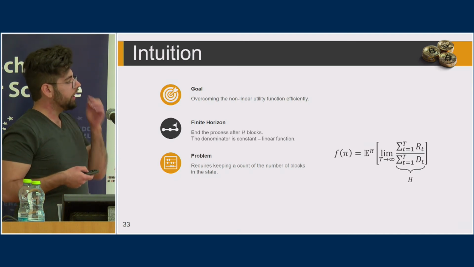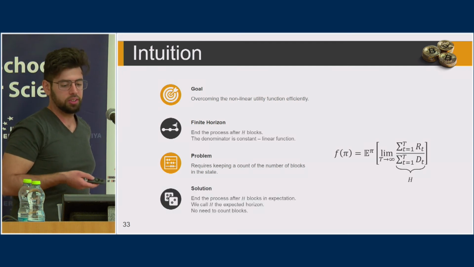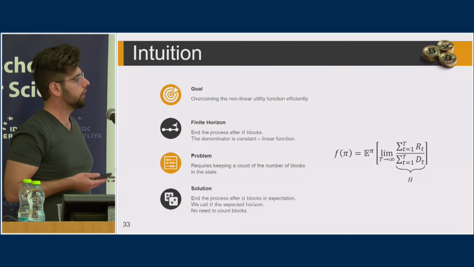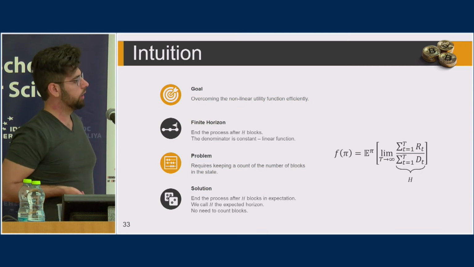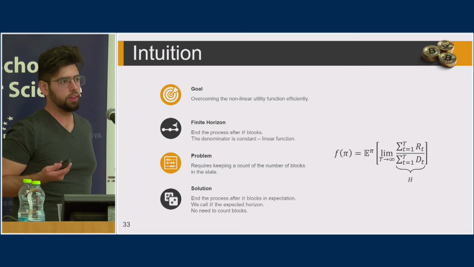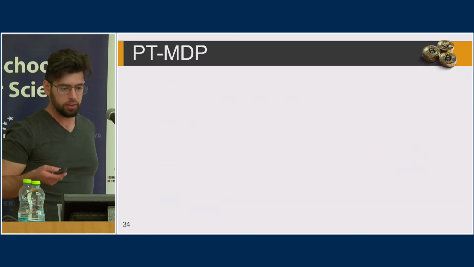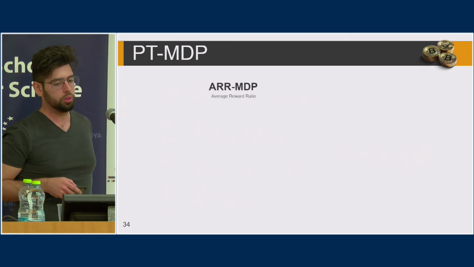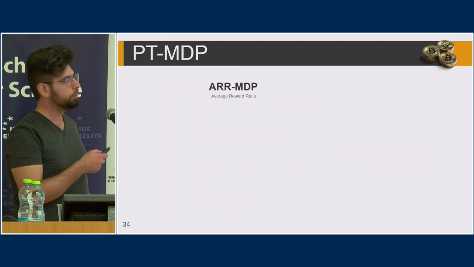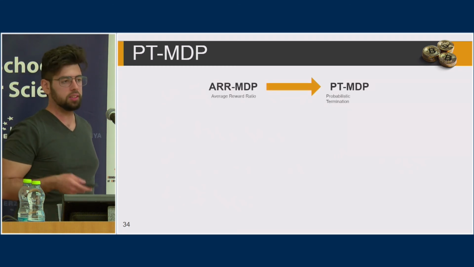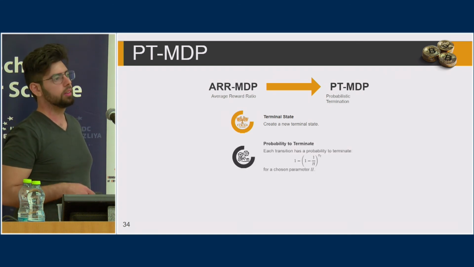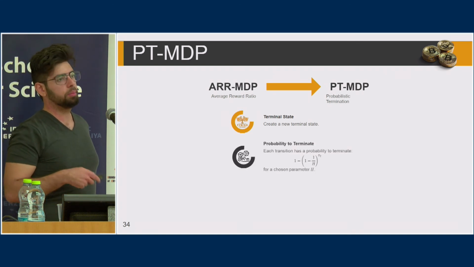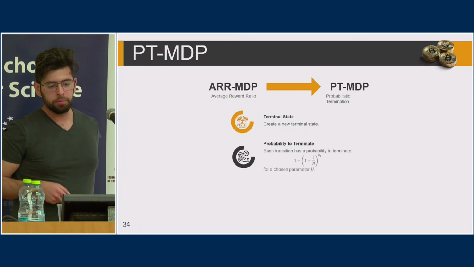And in order to overcome this, we just say, why not end the process after h blocks in expectation? And we will call h the expected horizon. We won't have any need to count blocks. And I'll explain exactly how we do this. So we take an ARR MDP. We transform it into a probabilistic termination MDP by introducing a new terminal state and giving each transition some probability to terminate.